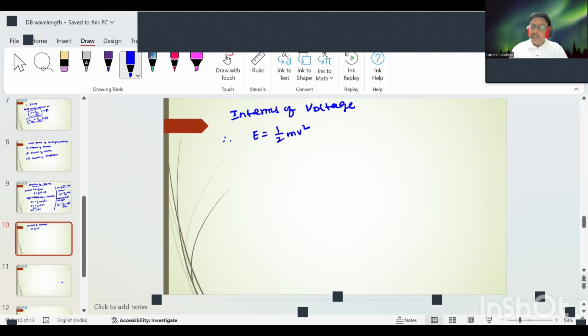Energy is expressed in terms of electron volt. Therefore, E is equal to eV.